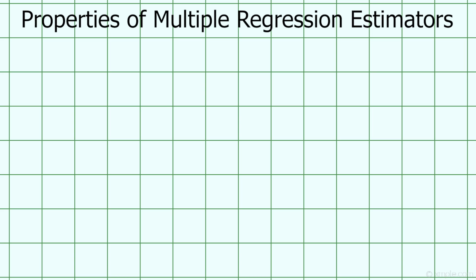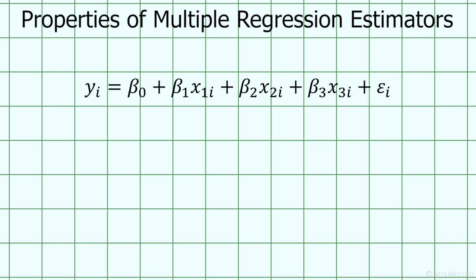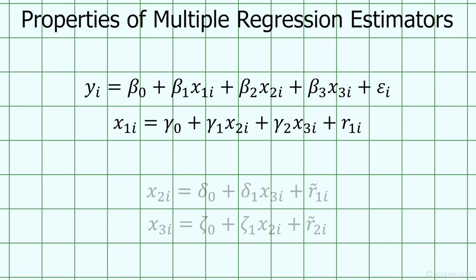What makes multiple regression so useful is that we can expand it to work with any number of independent variables. For example, we could have 3 independent variables like this, x1, x2, and x3. At this point, we can't really visualize what we're doing by fitting a 3D object to a 4D scatter plot, but the math to minimize the sum of squared residuals works the same. There's just more of it. To find beta 1 here, we'd need to estimate this model on the side, for which we'd need to estimate these two models, and that's just for 3 independent variables. Some models can have dozens or even hundreds, so multiple regression at this scale pretty much requires the use of statistical software.